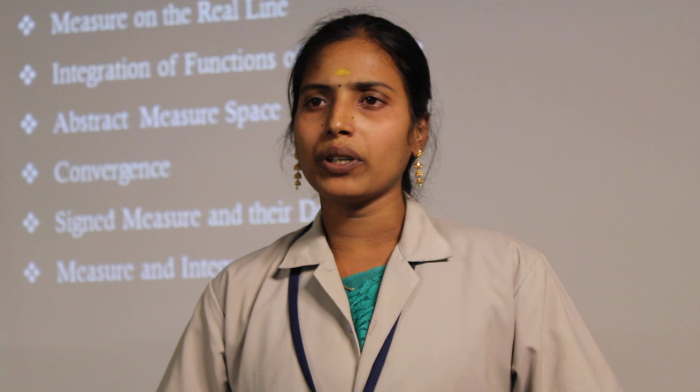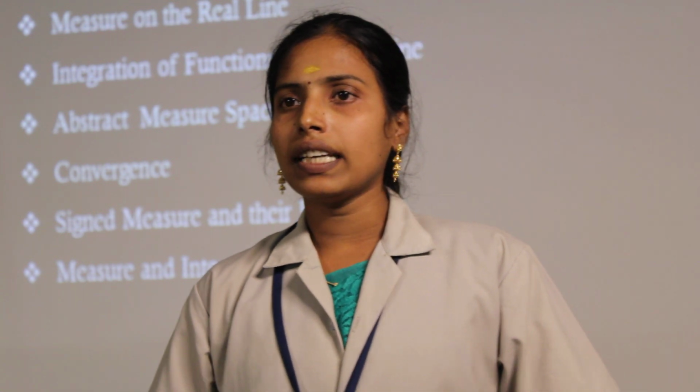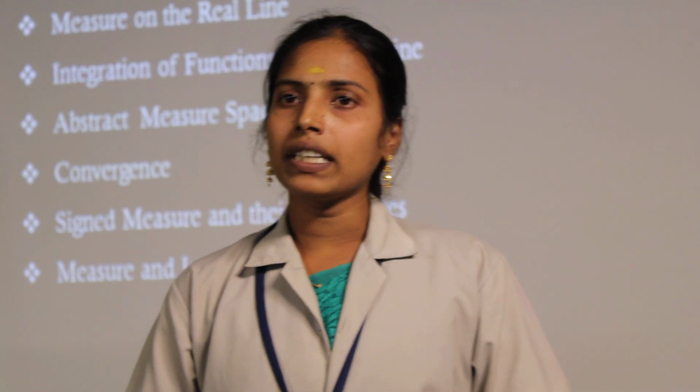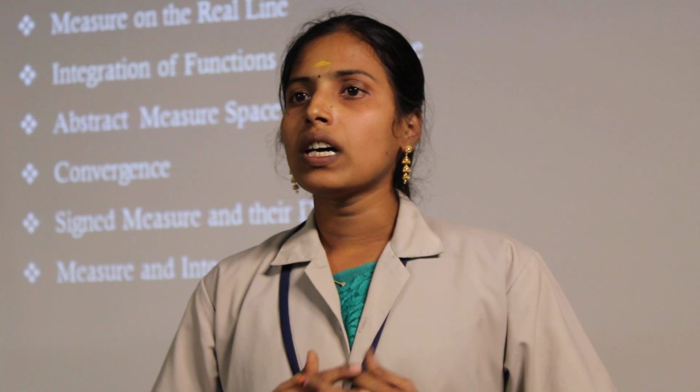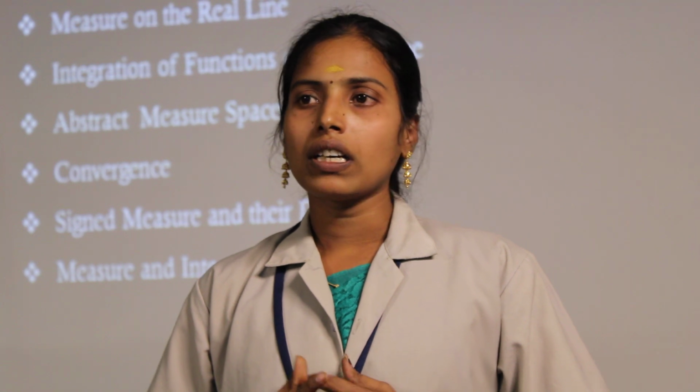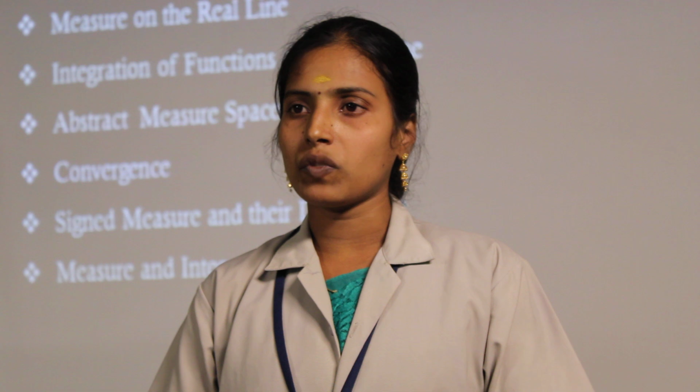Now we are going to see Lebesgue outer measure. The Lebesgue outer measure, or more briefly the outer measure, of a set A is given by m*(A) equal to the infimum of the summation of l(I_n), where the infimum is taken over all finite or countable collections of intervals I_n such that A is a subset of the union of I_n.